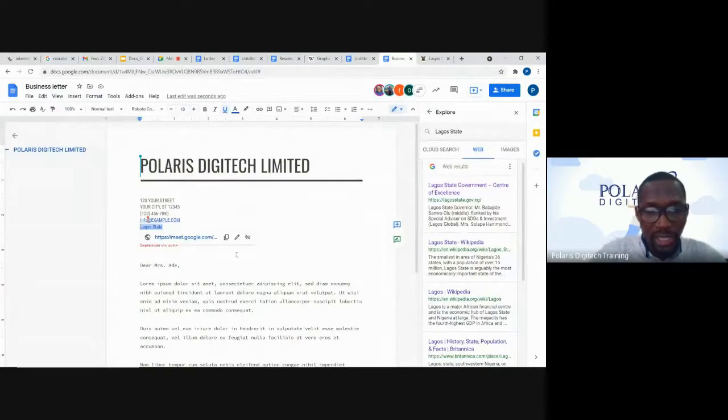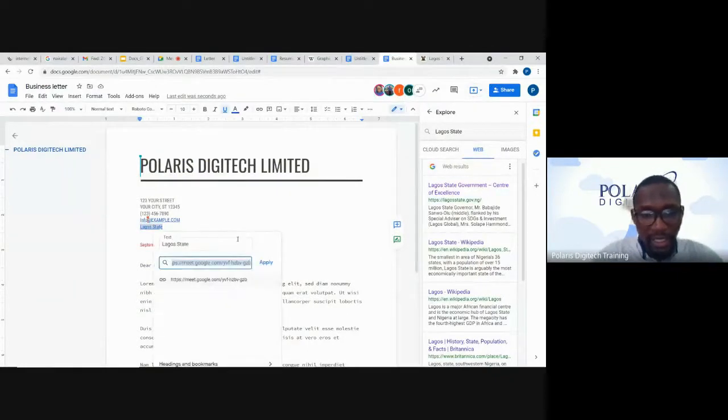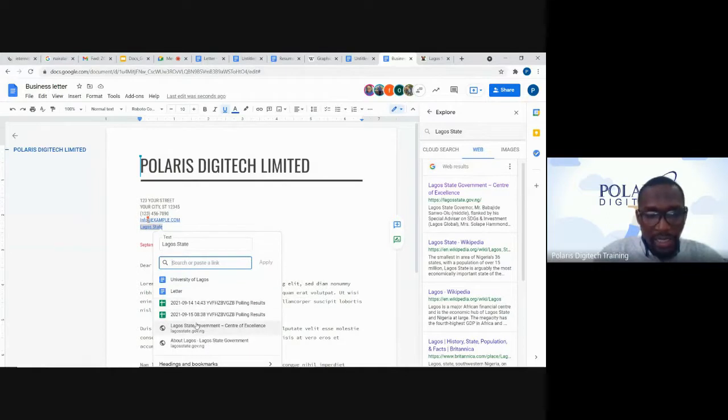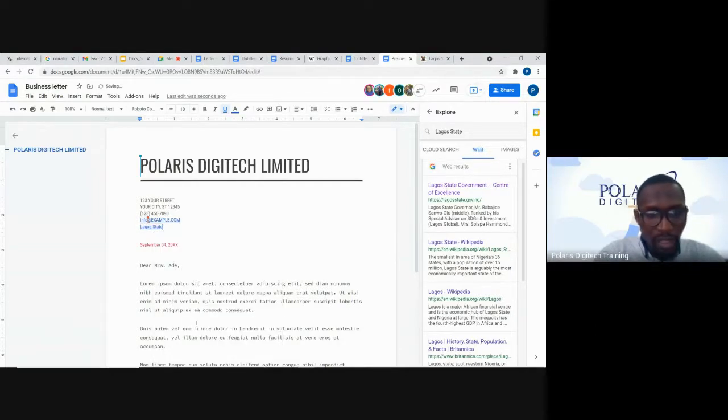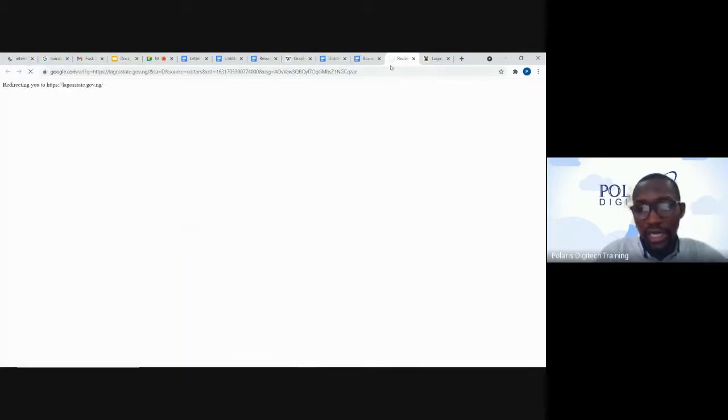You can change that. You can edit the link, deleting what you have, adding the explore you did earlier, and you are good to go. By clicking on this, you have an overview of what you have in that link. You can see Lagos State government. So clicking this will take you straight to that web page.